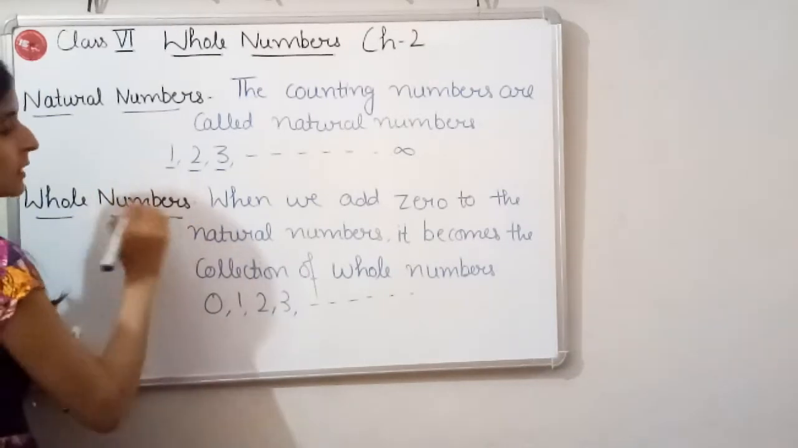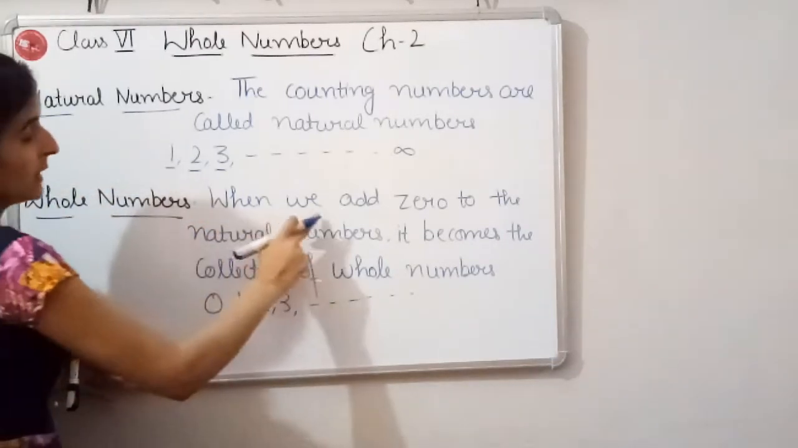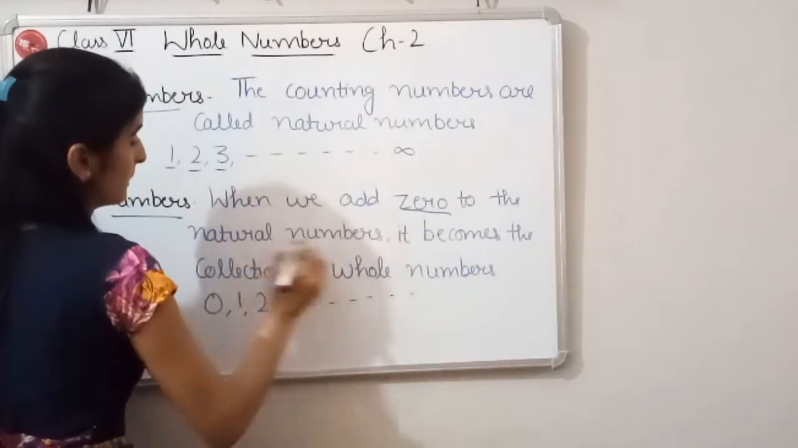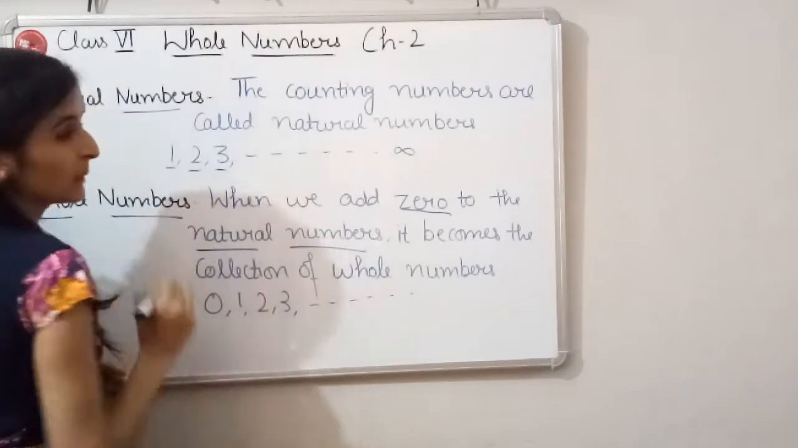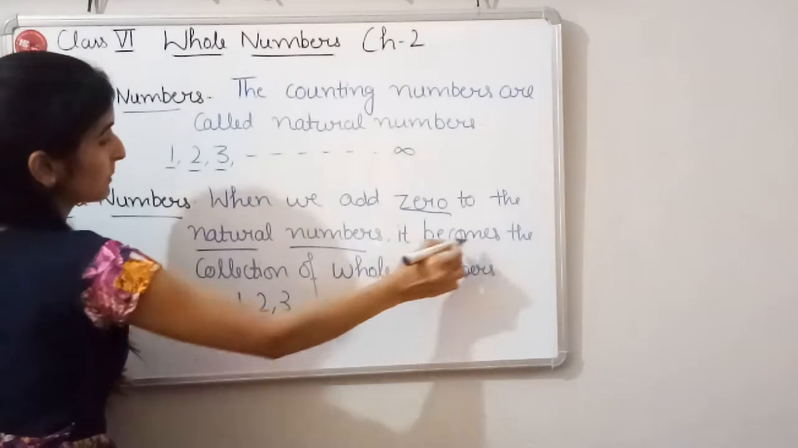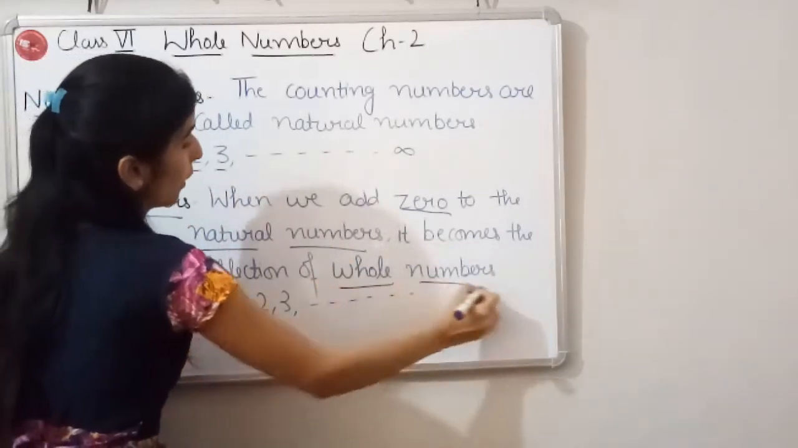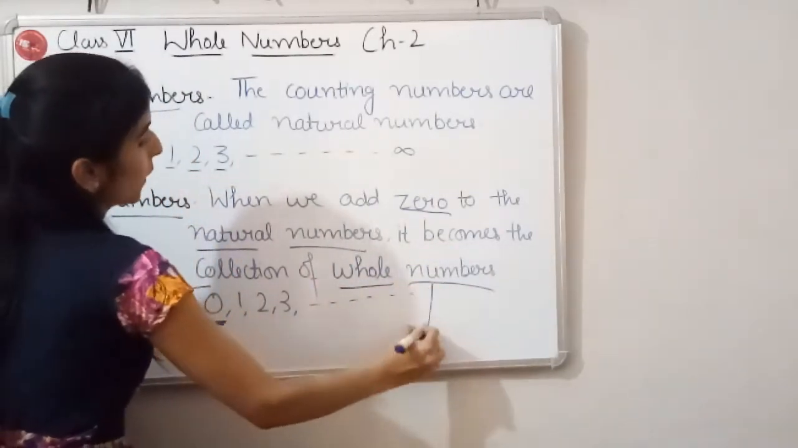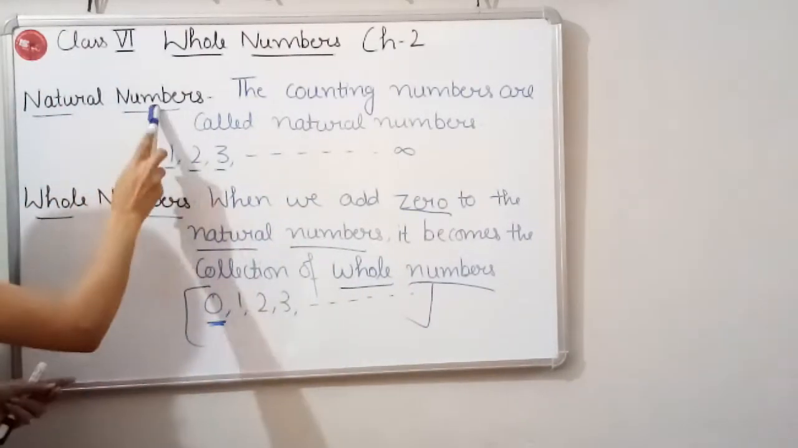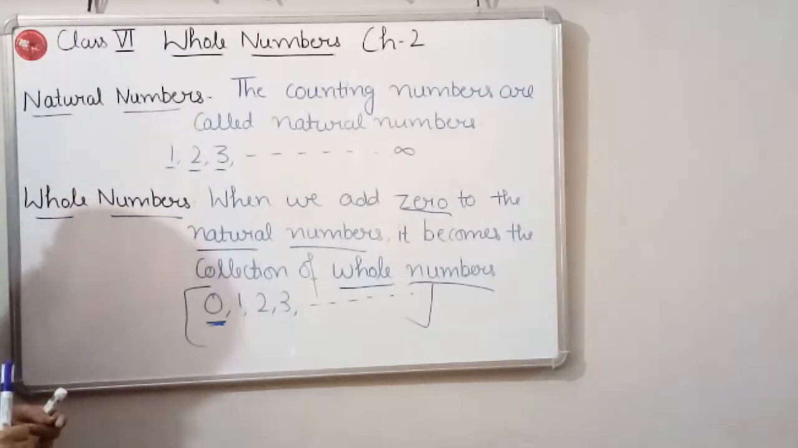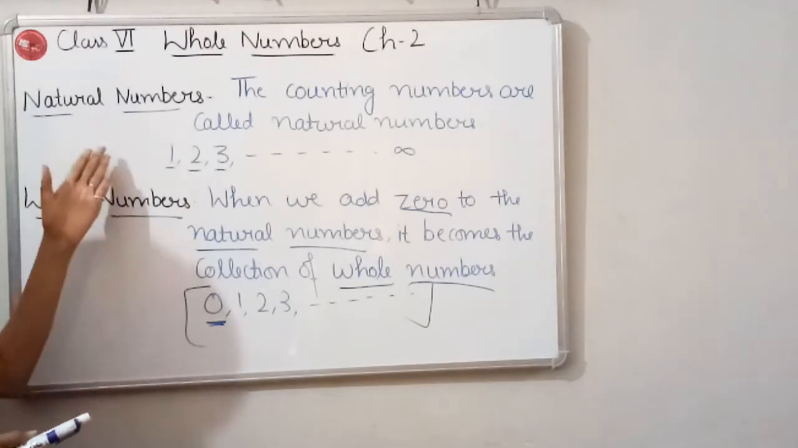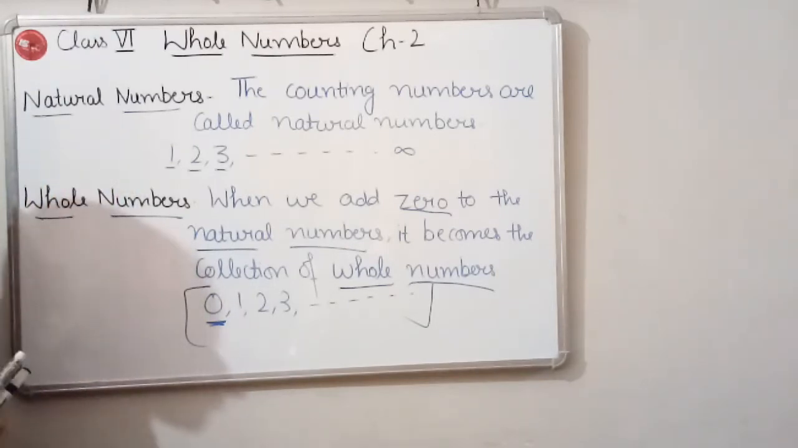Next is about what are whole numbers. When we add 0 to the natural numbers, whenever we add 0 to the natural numbers, it becomes the collection of whole numbers. So these are whole numbers. Okay, so this is the difference between natural numbers and whole numbers. Fine children, I hope it's clear to you. I have already discussed the definition of natural numbers and whole numbers.